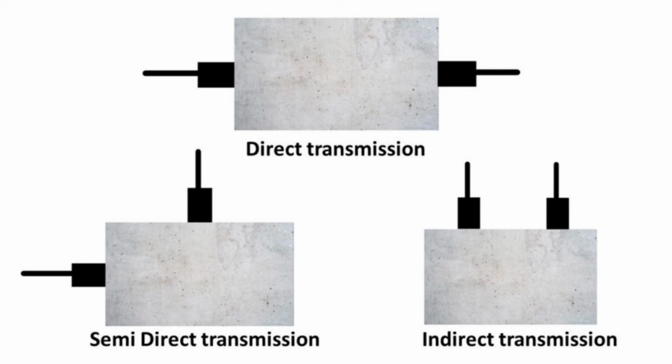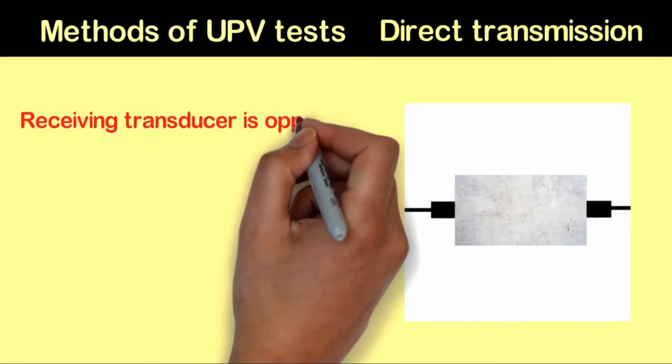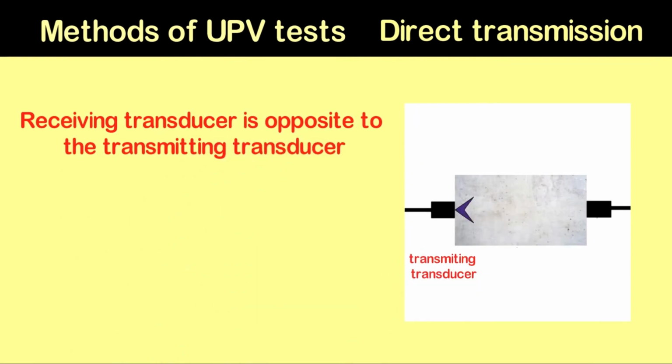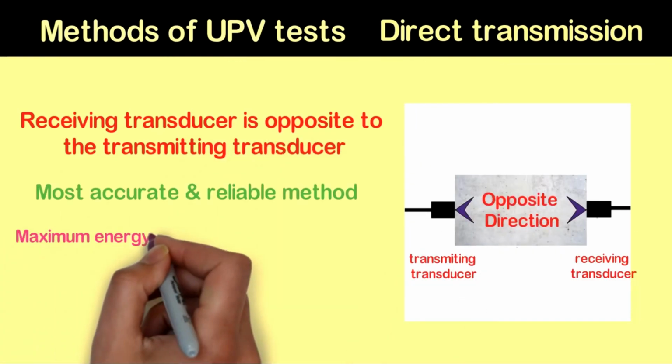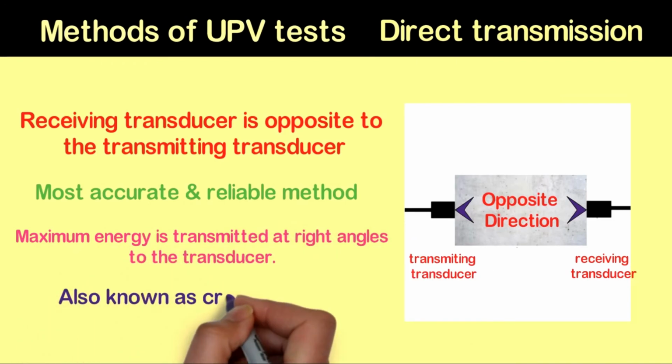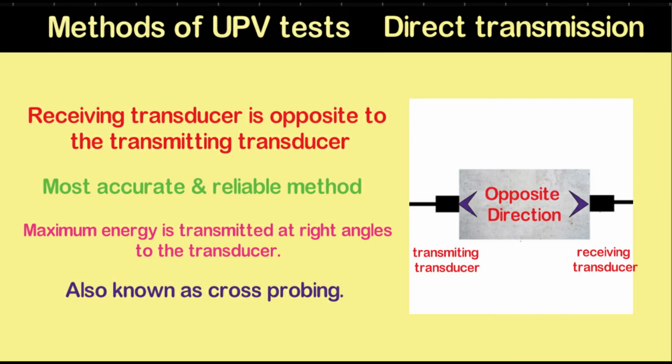First we will discuss the direct method of transmission. This is the most accurate and reliable method of UPV testing. The receiving transducer shall be placed on the opposite side of the transmitting transducer. This method is the most accurate method because maximum energy is transmitted at right angles to the face of the transmitter. This method is also known as cross probing.